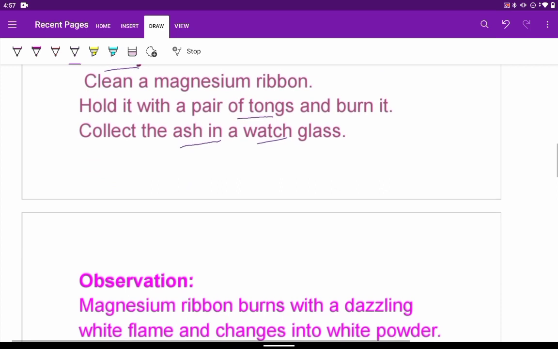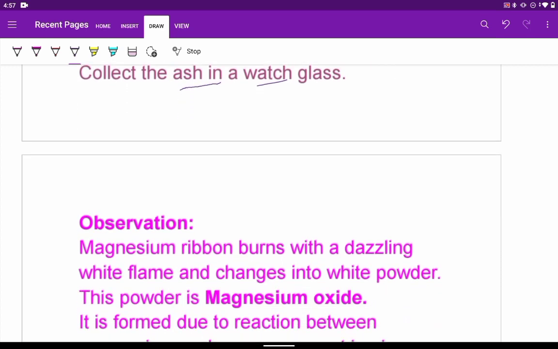What do we find? We find that the magnesium ribbon burns with a dazzling white flame, and it produces a white colored powder. This white powder is magnesium oxide. Now the question arises, how did we get this magnesium oxide? We started only with magnesium. We didn't add any other reagent in this. So how is this oxide produced?